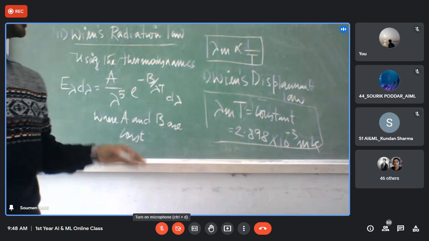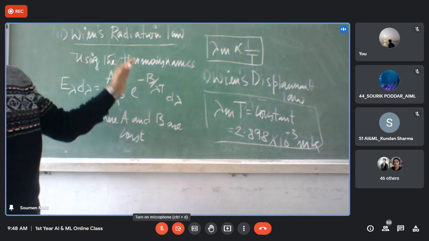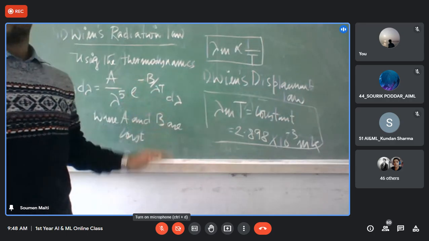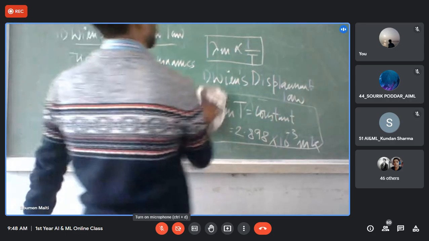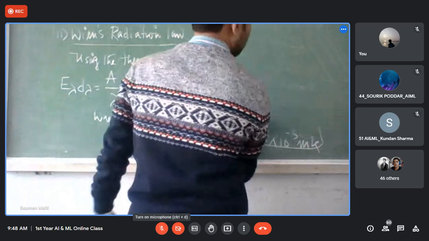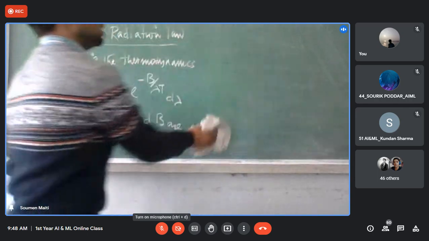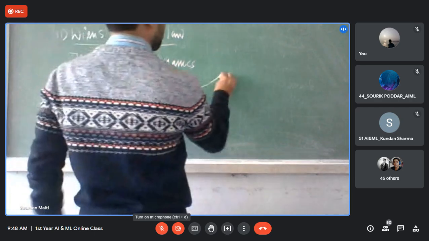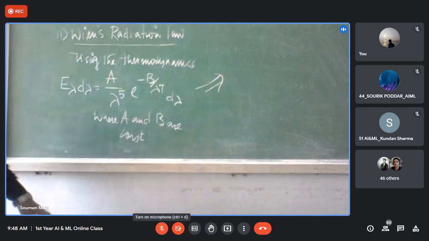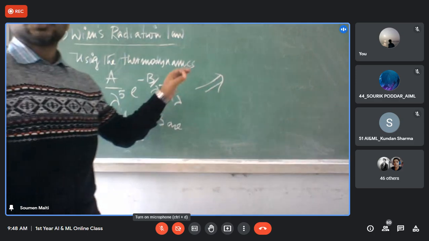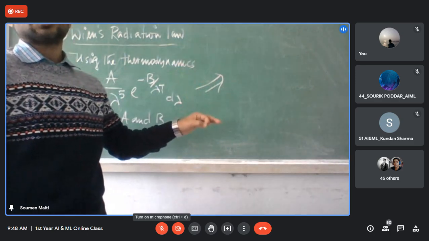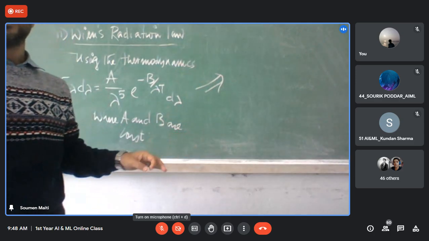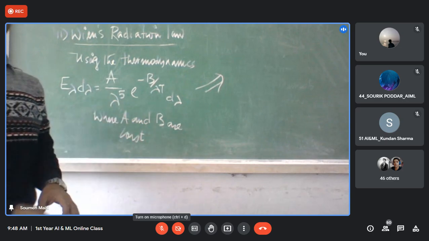This equation is known as Wien's radiation law. But the problem with this law, the problem and advantages: this law is only valid in the low wavelength region.